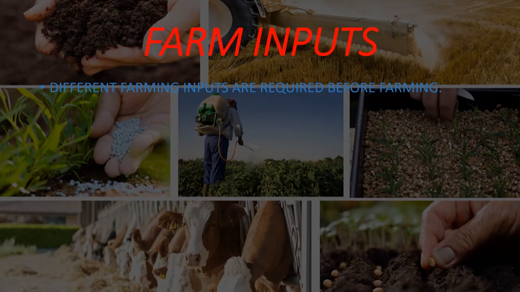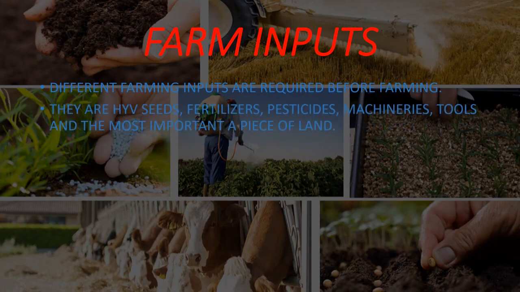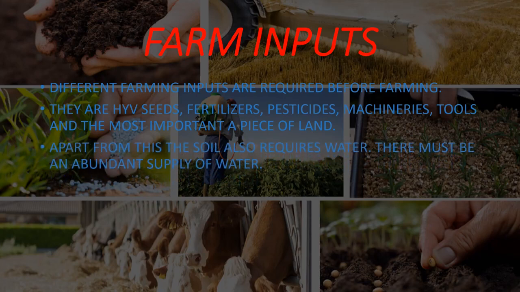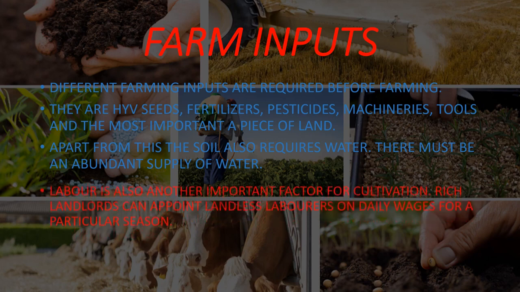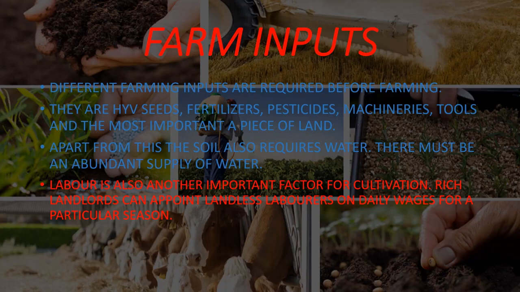Different farming inputs are required before farming. They are HYB seeds, fertilizers, pesticides, machineries, tools, and the most important, a piece of land. Apart from this, the soil also requires water. There must be an abundant supply of water. Labor is also another important factor for cultivation.